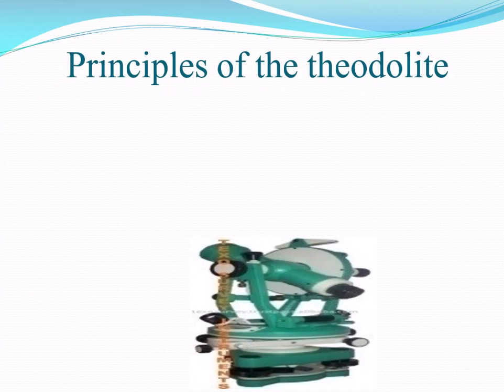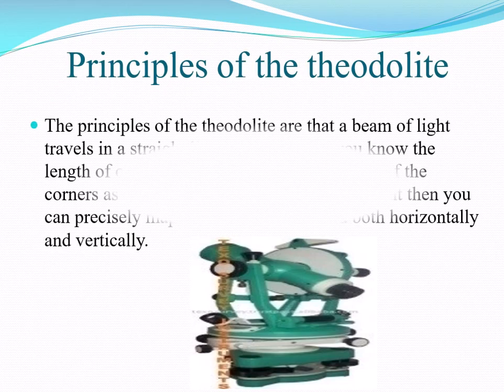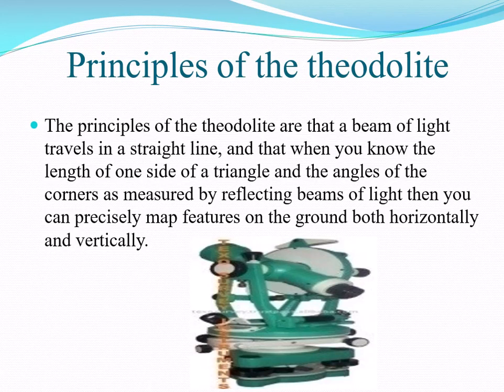Let us start with the next topic, which is the principle of the theodolite. The principle is that a beam of light travels in a straight line, and when you know the length of one side of a triangle and the angles at the corners are measured by reflecting beams of light, then you can precisely map features on the ground both horizontally and vertically. So this is the principle of the theodolite.